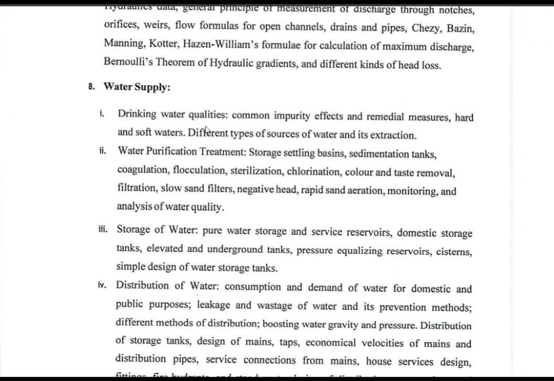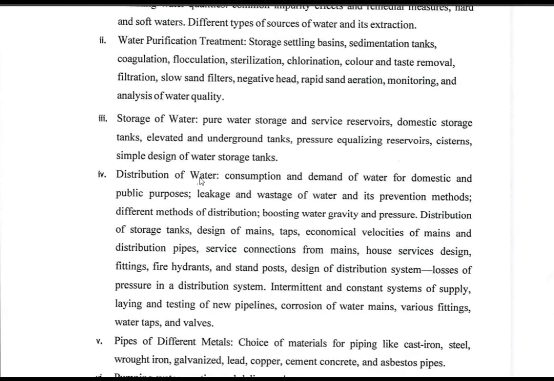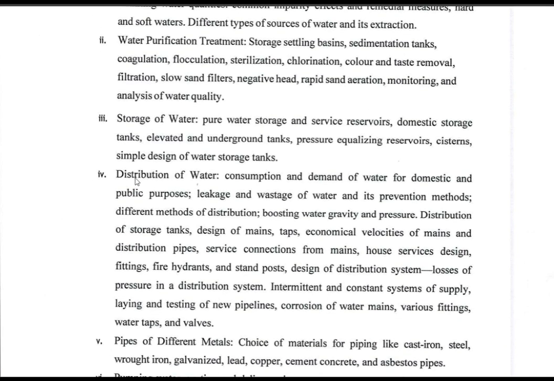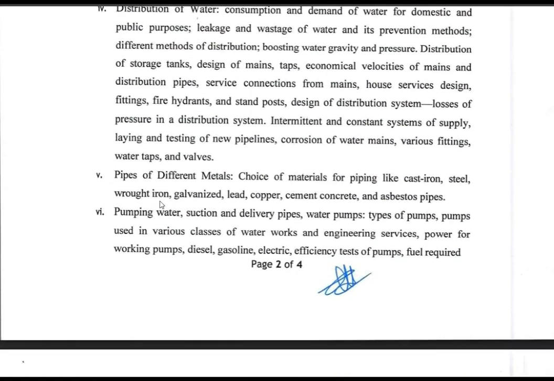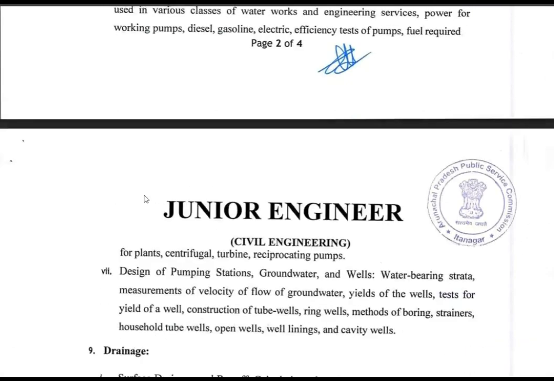Then water supply: we have drinking water qualities, common impurities and their effects, remedial measures, hard and soft water, different types of sources of water and extraction. These are again some subtopics. If you see, water supply has a huge syllabus, so the maximum weightage will be from water supply engineering. So water purification treatment, storage of water, distribution system of the water, pipes made up of different metals like GI pipe, cast iron, steel pipe, wrought iron, galvanized iron. These all are included in the water supply subject. Then pumping, delivering of pumping. So all are included in the syllabus of water supply.